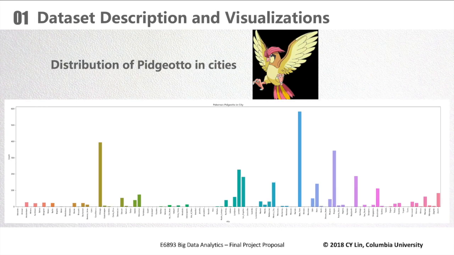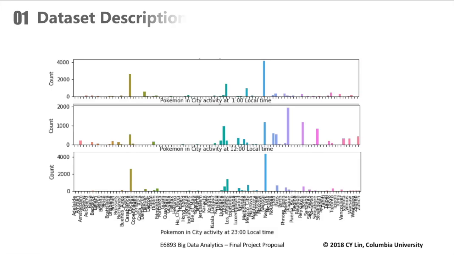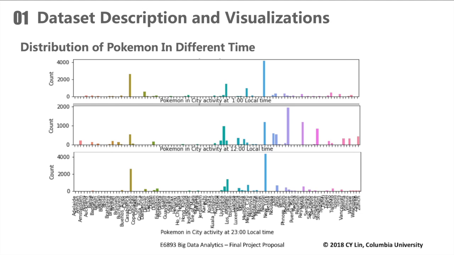This is the distribution of Pidgeotto in cities, and we can see that this is a common Pokemon. Most of those can also be found in New York. So from the above, we can see that different Pokemon have different distributions among cities. Some Pokemon may have higher appearance probability in certain cities.